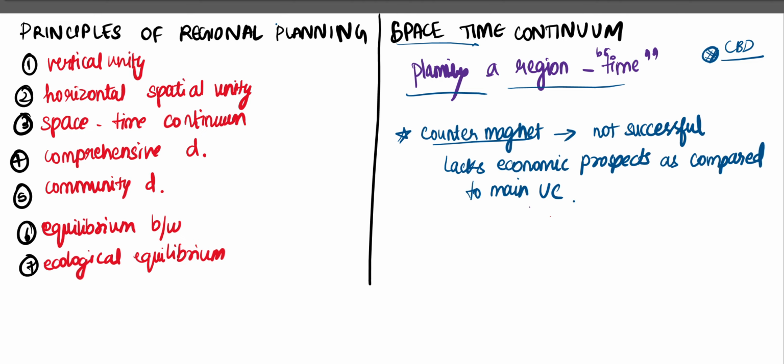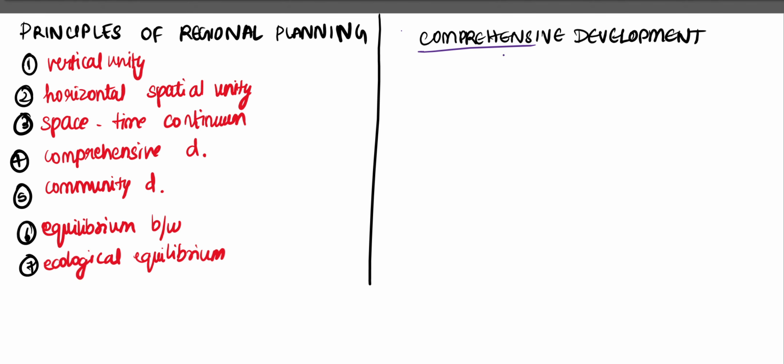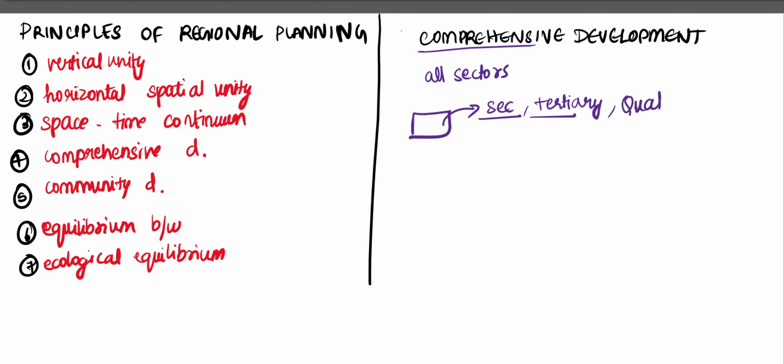The next principle is comprehensive development. Comprehensive development means that we have various sectors present in a city or a region. This city might consist of only secondary and tertiary activities, secondary and tertiary sectors, right? Or it can also have a research center, quaternary. All the sectors present within the region must develop.